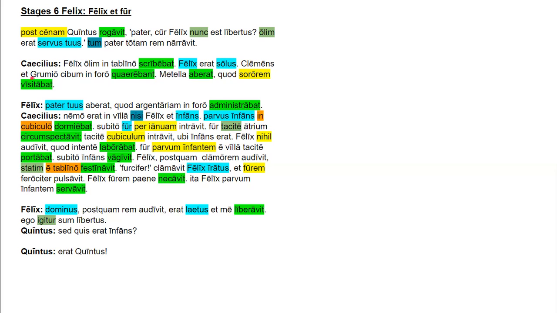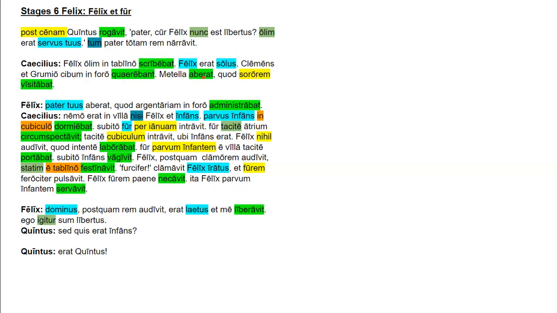Clemens et Grumio cibum in foro quaerebant. So Clemens and Grumio are the two nominative subjects. They're joined together by this et. Cibum is the direct object. In foro is that locatival prepositional phrase. And forum is a second declension neuter. Quaerebant is an imperfect plural, and it's looking for. So Clemens and Grumio were looking for food in the forum, or they were seeking. They went out to buy food, is what it's getting at.